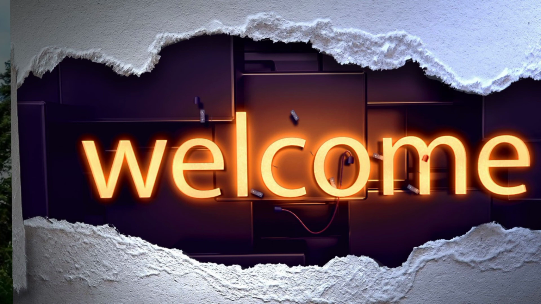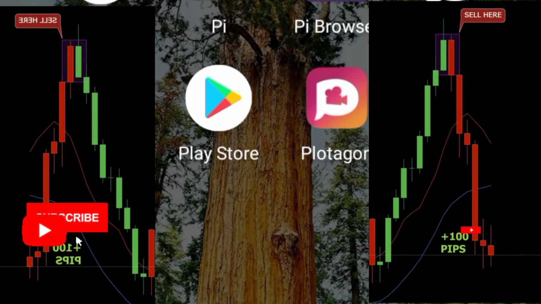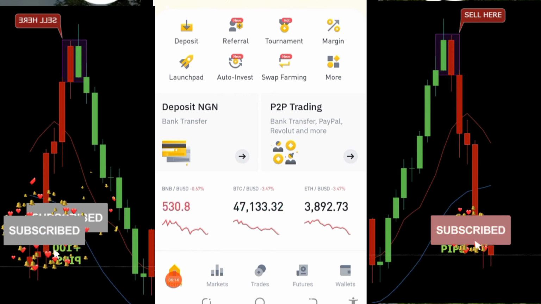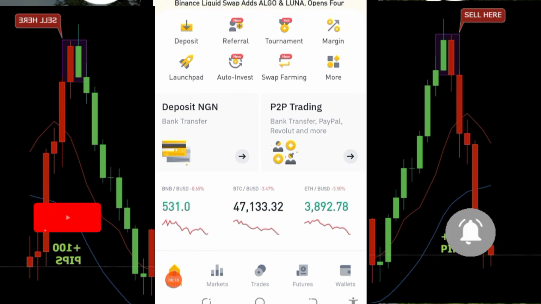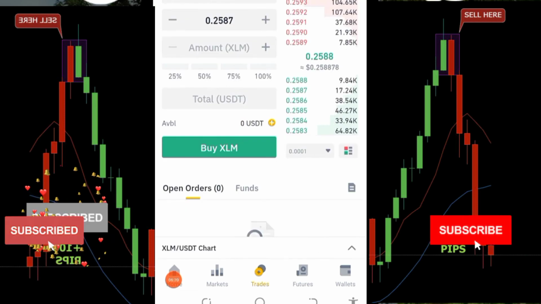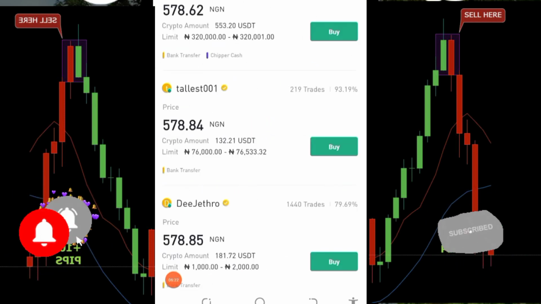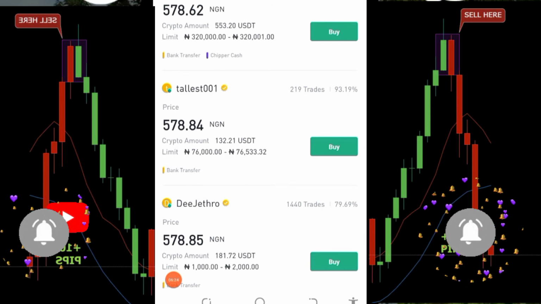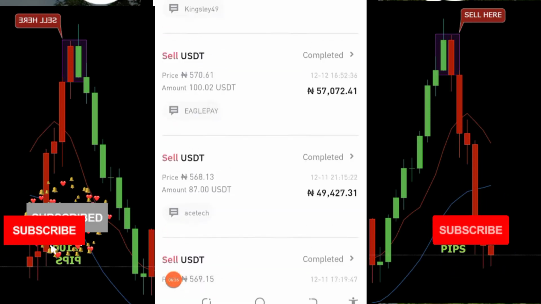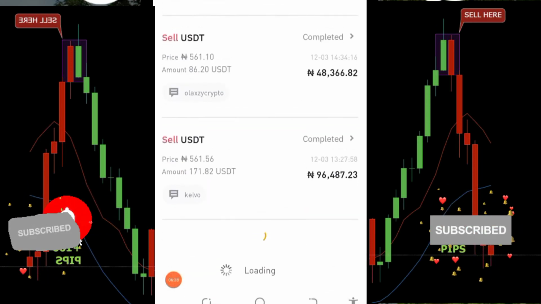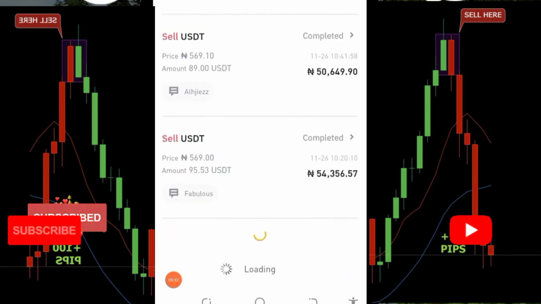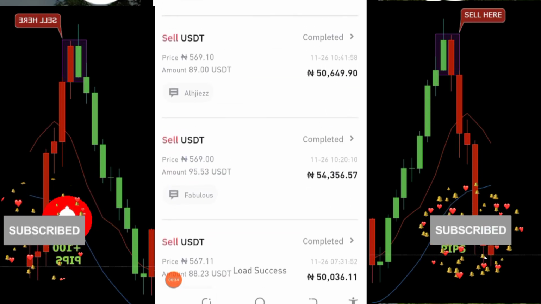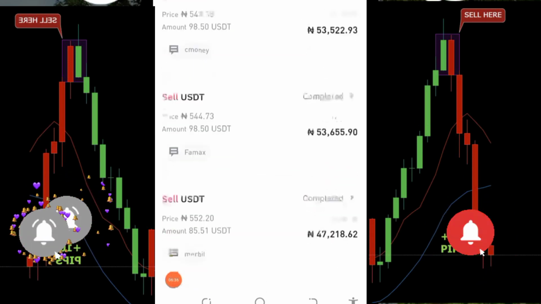Some people normally say, all these things you are saying, I don't believe it. You can see the amount I made last year, January. You can see the amount on the screen, the amount I have made from Binance. This is my Binance history. Because some people like proof, that's why I'm showing this, but I don't like doing this. People that know me know that I don't like showing all those stuff online. But just for the purpose of this video.